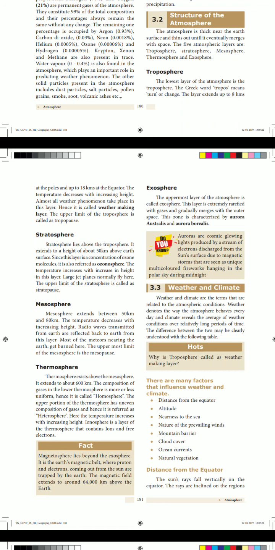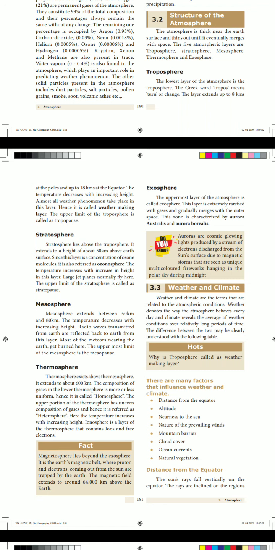What do you mean by this weather? Weather and climate. Weather denotes the way the atmosphere behaves every day, and climate reveals the average of weather conditions. Please listen, students. There is one important question also: distinguish between weather and climate.